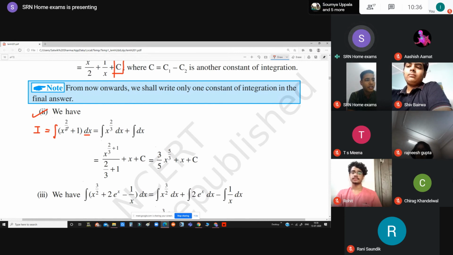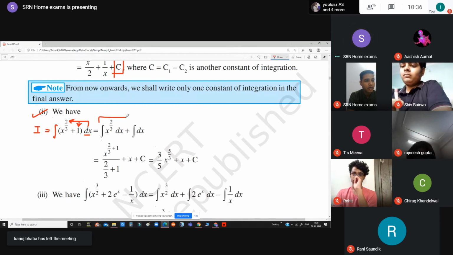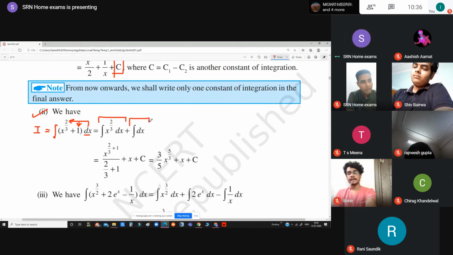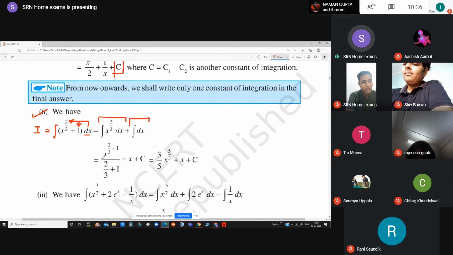Now this is x to the power 2 by 3 plus 1. So one by one, both the functions are going to be integrated. First of all, this x to the power 2 by 3 is going to be integrated. Then we will integrate 1. So this can be written as x to the power 2 by 3 dx plus 1 dx. Okay, so this is the last question for today's session which we are going to conduct.